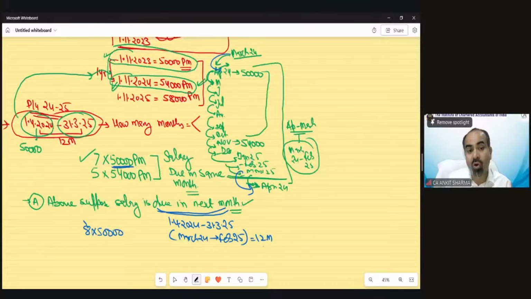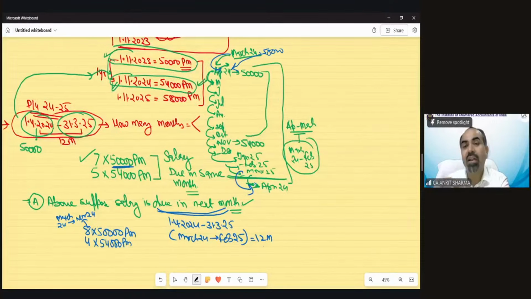And 4 months is 54,000 per month. How much was March salary? 50,000. Now that has been included in this duration. So my 7 months till October salary as well as the last month March salary also become part of my range. So now technically my salary of 50,000 would be 8 months and 54,000 would be 4 months.